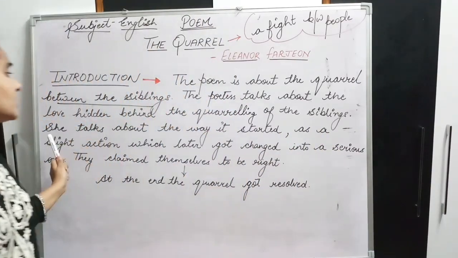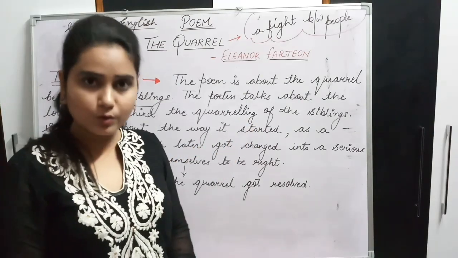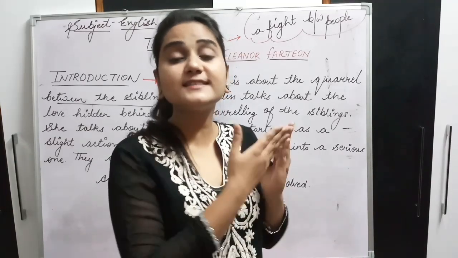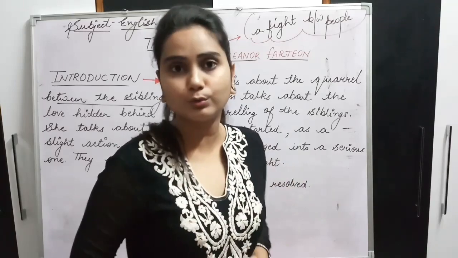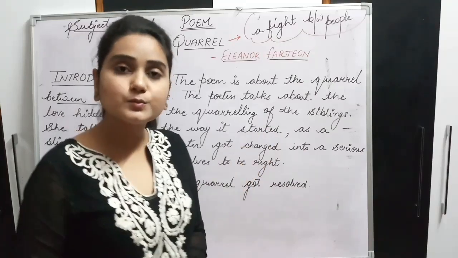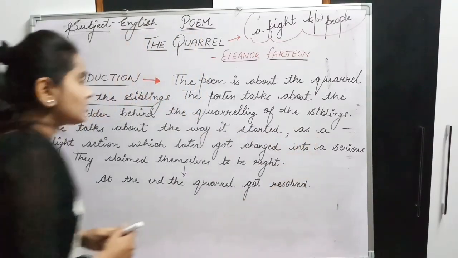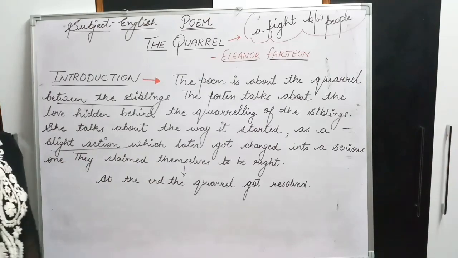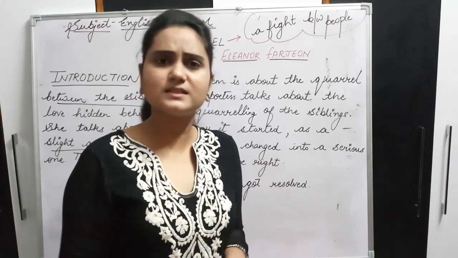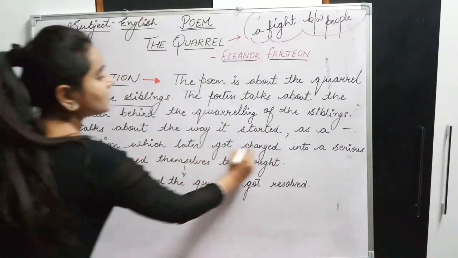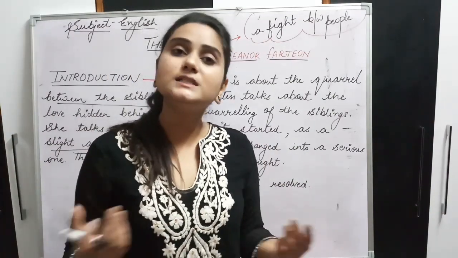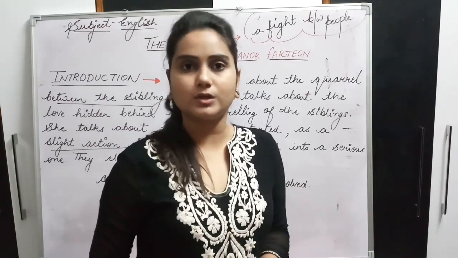Okay, just see. She talks about the way it started. In the poem the poetess talks about the way in which this quarrel started. कैसे ये fight start होती है, right? As a slight action which later got changed into a serious one. So in the starting it was a slight action. Now what do we mean by slight action? Which is not serious. Starting में it was a slight action, ज़्यादा serious नहीं थी fight. But what happened? Which later got changed into a serious one, right? But later क्या हुआ थोड़े time बाद? It changed into a serious fight. एक serious fight में convert हो जाती है, right?